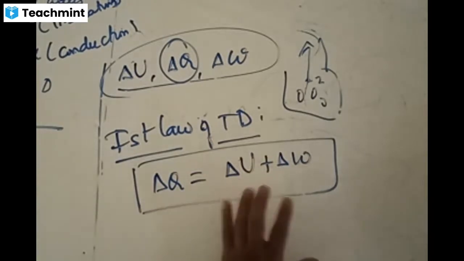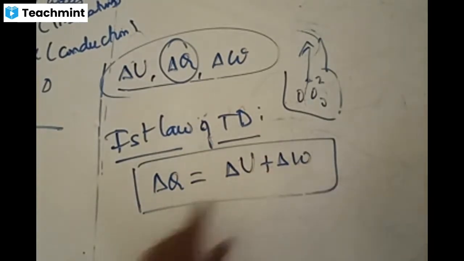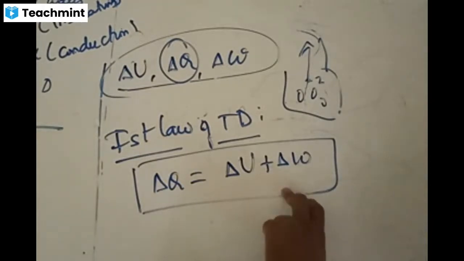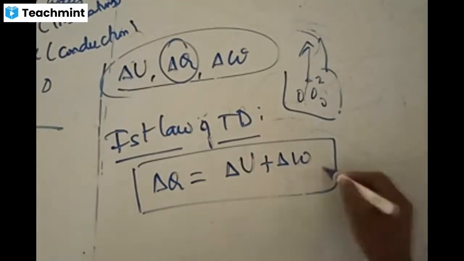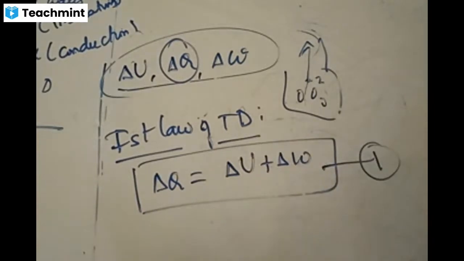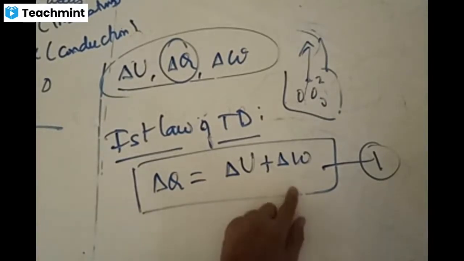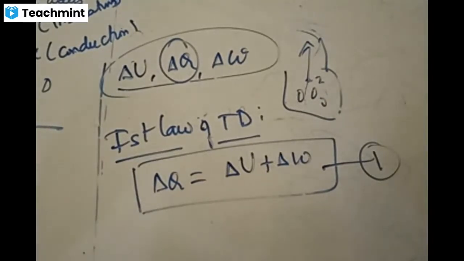Delta Q is always equal to delta U plus delta W. Heat supplied is equal to the change of internal energy plus the amount of work done. Is this concept clear? This is an important equation. The first law of thermodynamics states that the amount of heat supplied to a system is always equal to the sum of the change of internal energy and the net amount of work done by the system.